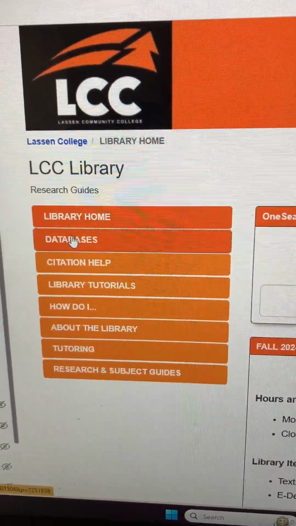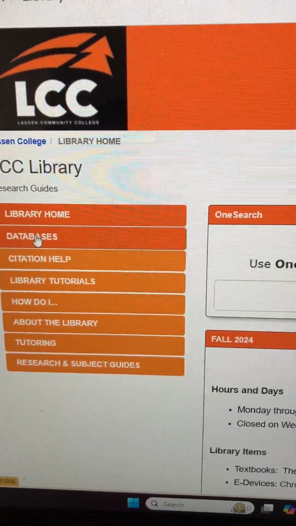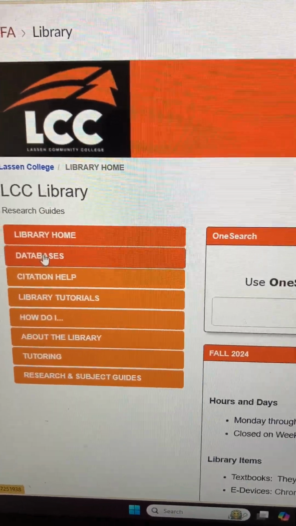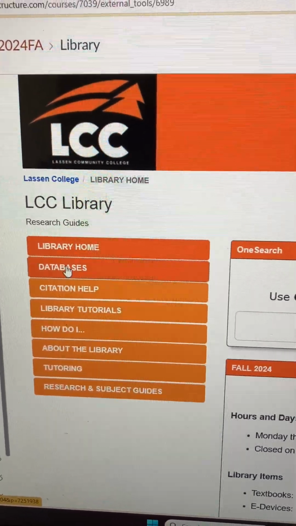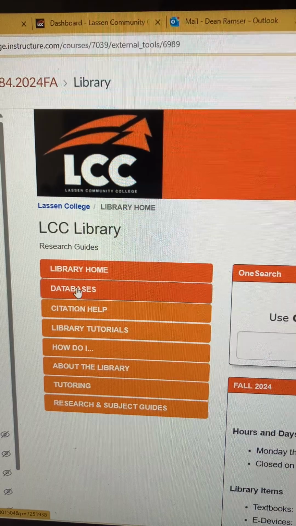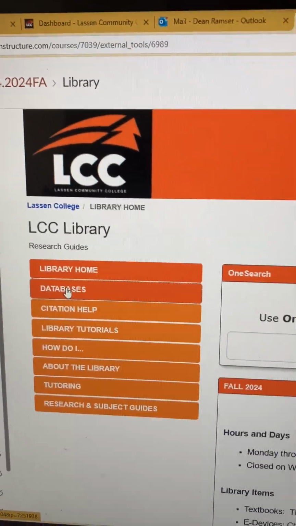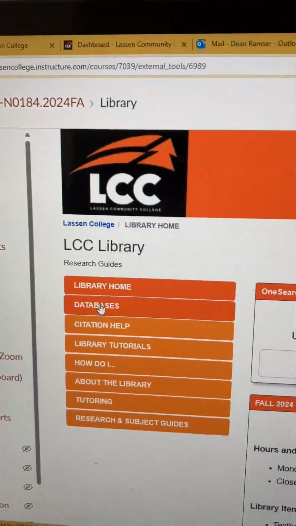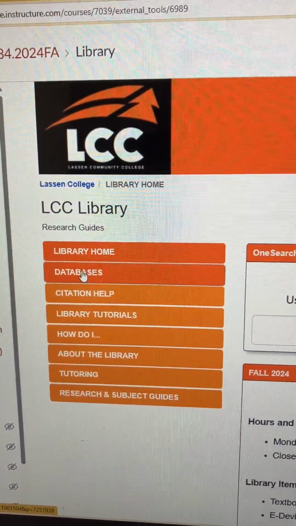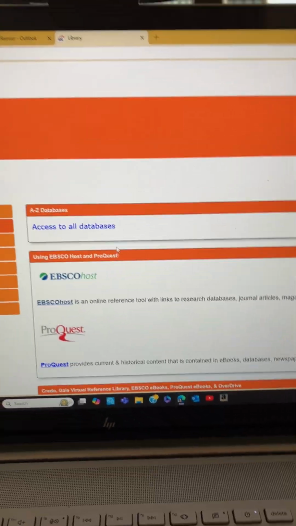When you click on the database, that'll take you to a link that'll give you access to several thousand articles and essays and books about that specific topic. So if your point in the novel 1984 was about voice control, for example, something really specific, you can find it if you go to the database here and click on that.